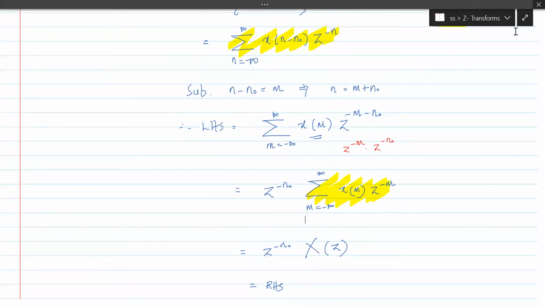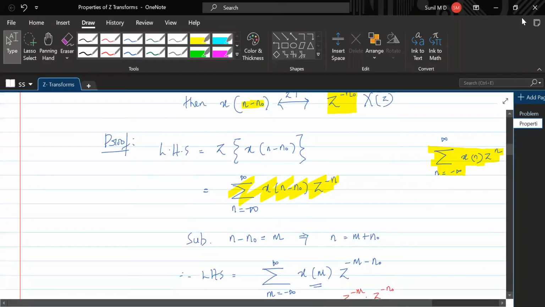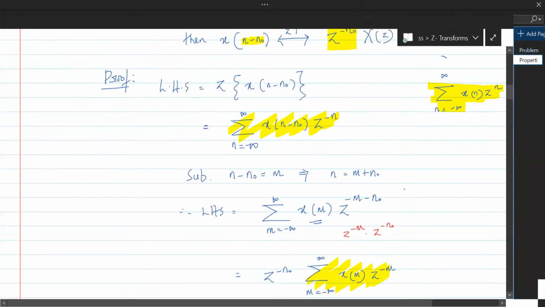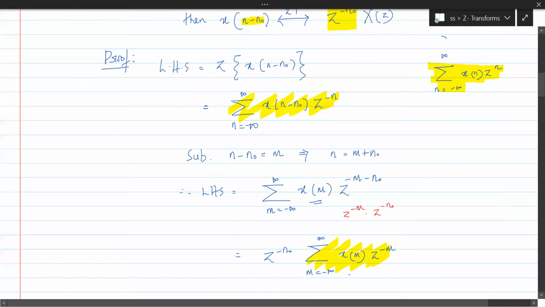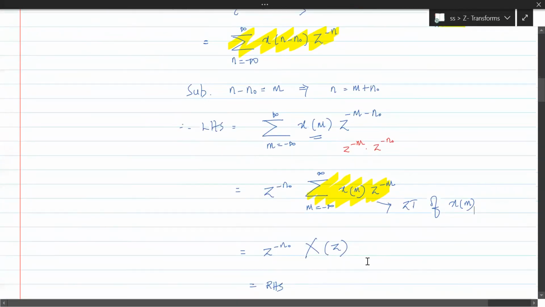Let me show you that. This is the z transform of x of m, which would be equal to capital X of z. Whether it is x of m or x of n, they are all the same.